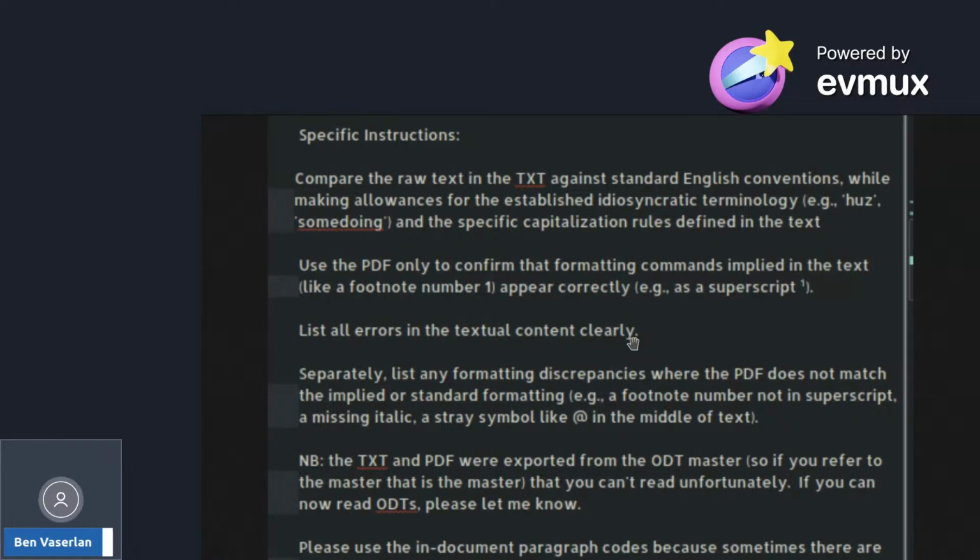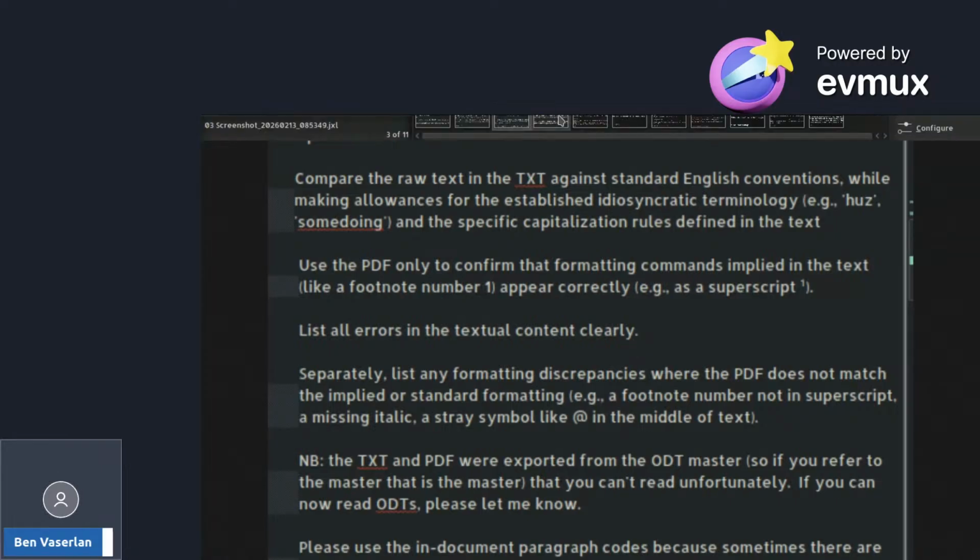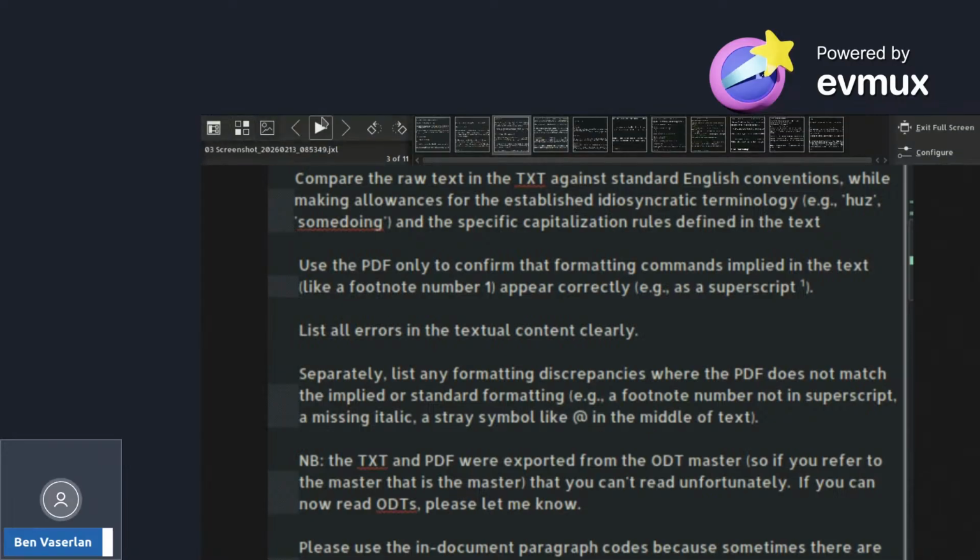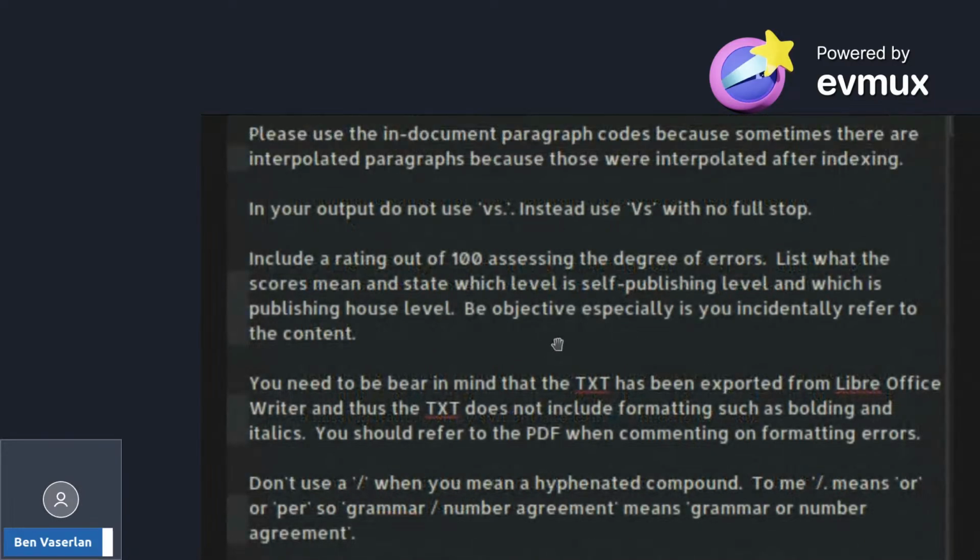Please use the in-document paragraph codes. This is more specific to me, because I like a paragraph code, because it helps with discussion. Imagine your readers out there able to ask you and others, well, this paragraph here and that. It just makes citation easier. And also, page numbers don't work on ebooks because people can change the size of the fonts. But paragraph codes will work on ebooks. And so the paragraph codes will always be the same across any edition.